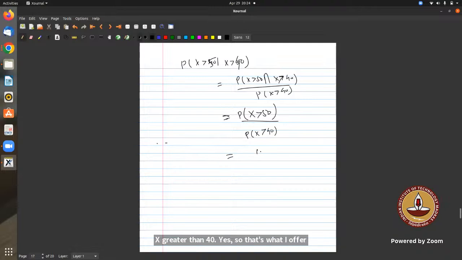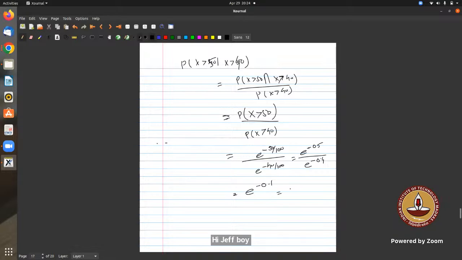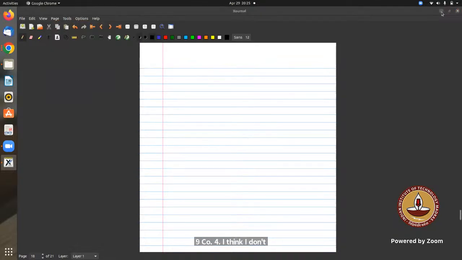So it will be e to the power minus 50 upon 100, divided by e to the power minus 40 upon 100. So it is e to the power minus 10 upon 100. So it will be e to the power minus 0.1, that is 0.9. How much is it? 0.904. I think that should be the answer. Okay, but the answer given in the sir, it's okay, no issues. Yeah, let's move on.